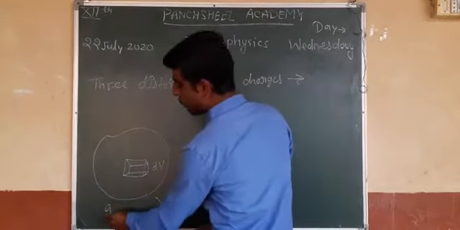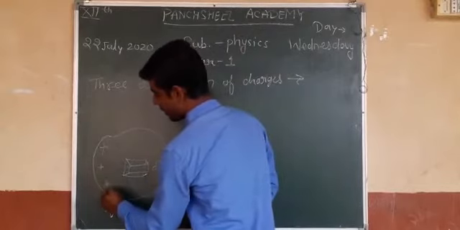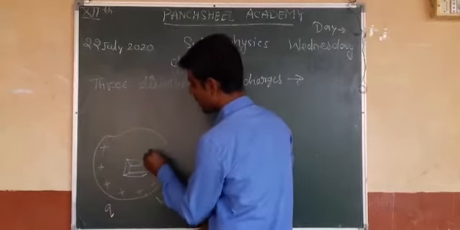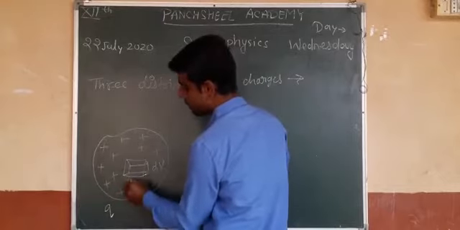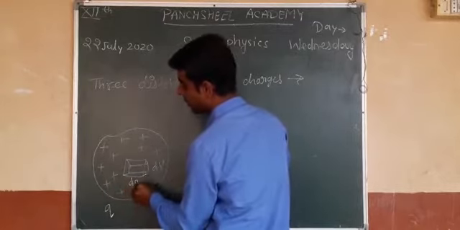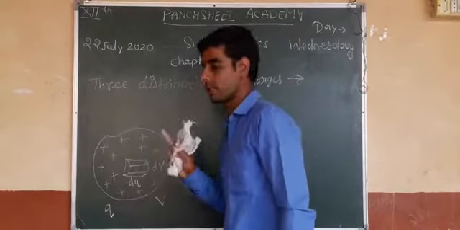Suppose Q is the entire charge over this surface, and small dq is the charge over this small volumetric surface.